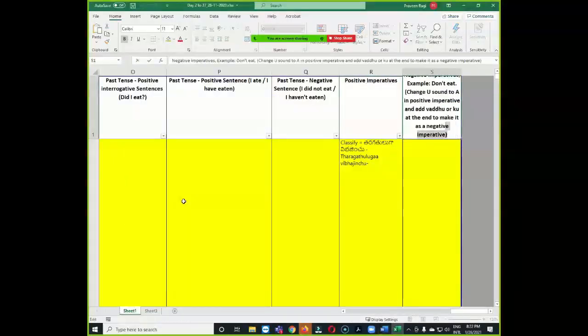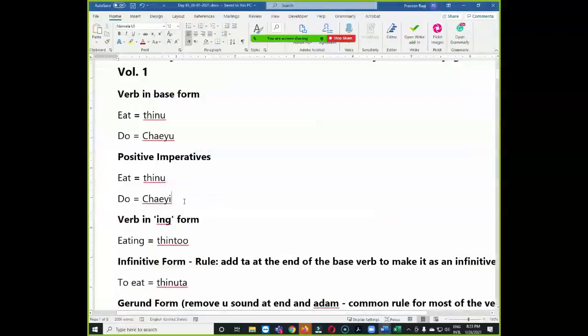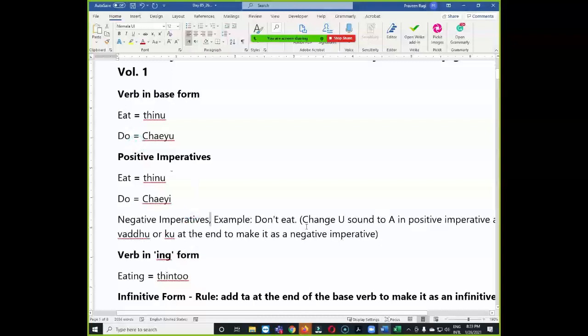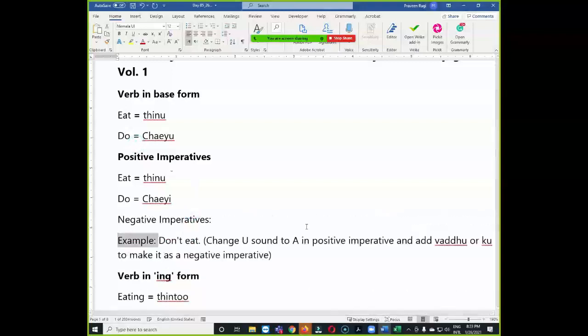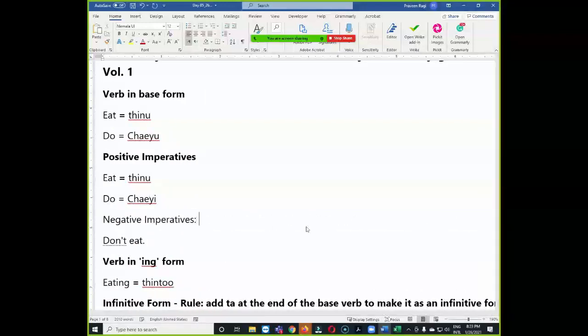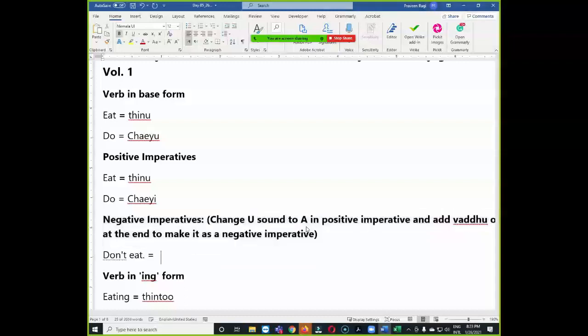Okay, what else? Negative imperatives now. Don't eat. So, can somebody try to translate "don't eat"? తినవద్దు. అవునండి, అవును. తినవద్దు. Yes, correct.